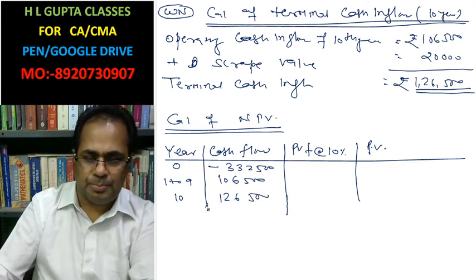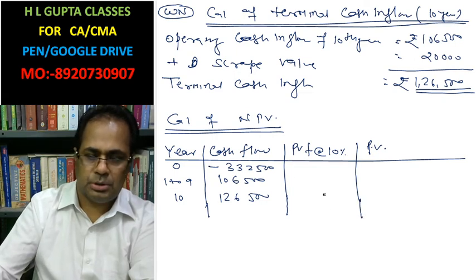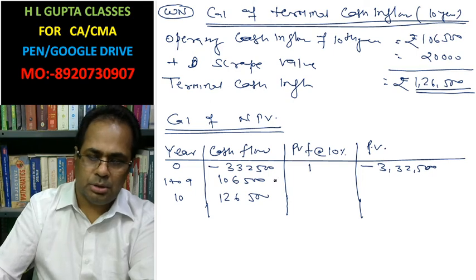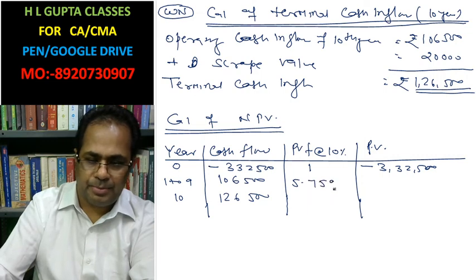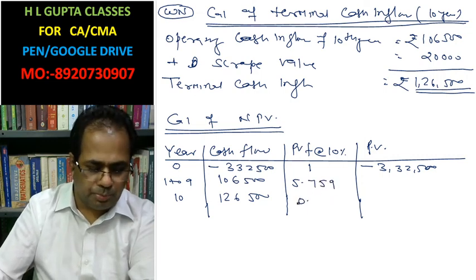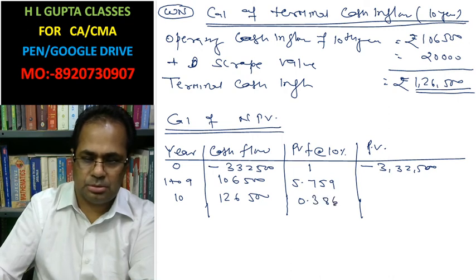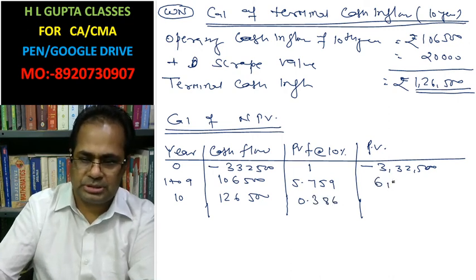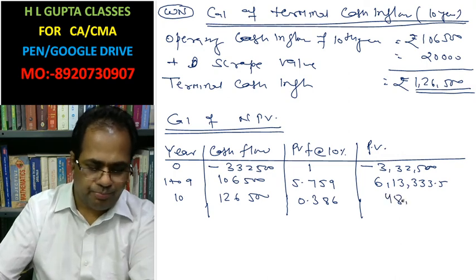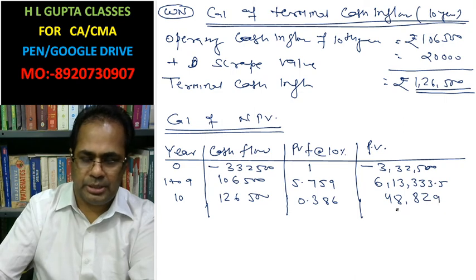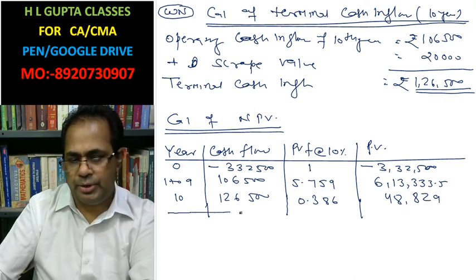Now we can write the present value factor here. This is 1 for minus 3,32,500. This is 5.759, for years 1 to 9. And 0.386 for the 10th year. Now 6,13,333.5 and 48,829.